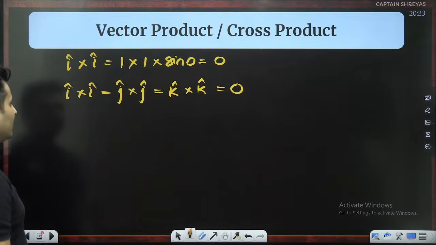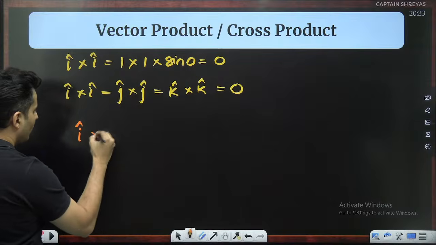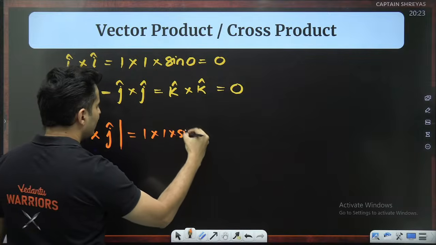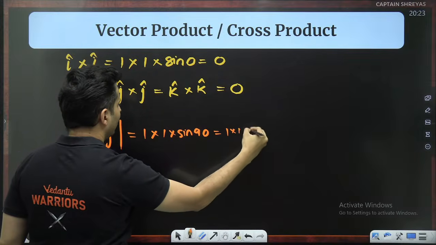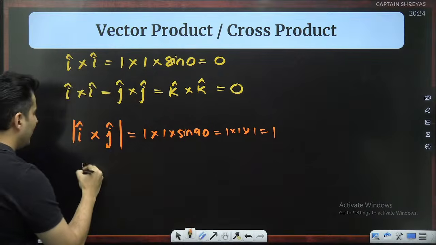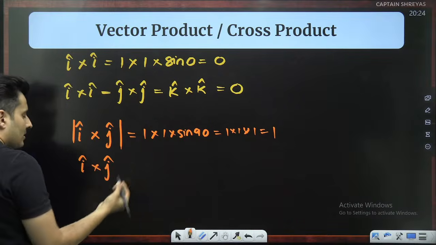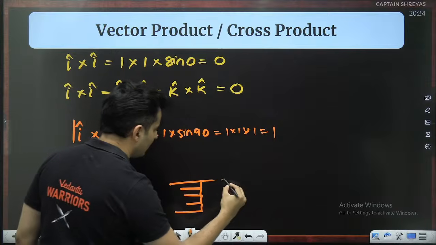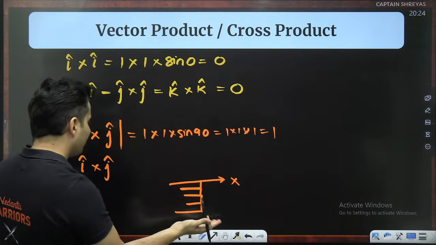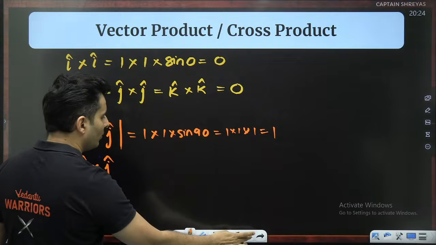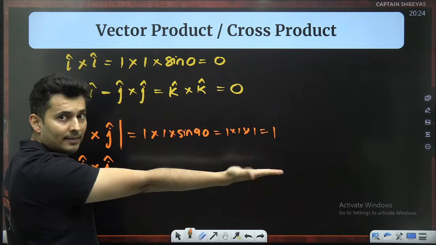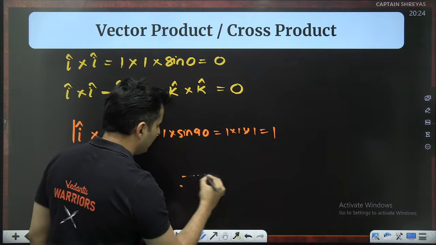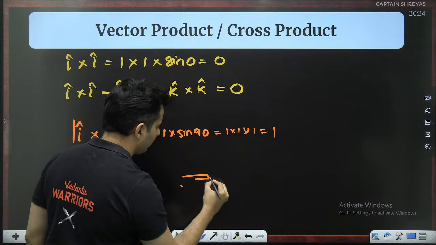But over here, I think it's not going to be the case. I cross J magnitude wise will be 1 into 1 into sine 90, which is 1. But direction wise, I cross J, let's try it out. First, put all your 4 fingers in the direction of the x-axis. Then I cross J. Oh my God, you have to put your hand flat, not like this, flat, as if you're holding something. So put your hand basically like this.